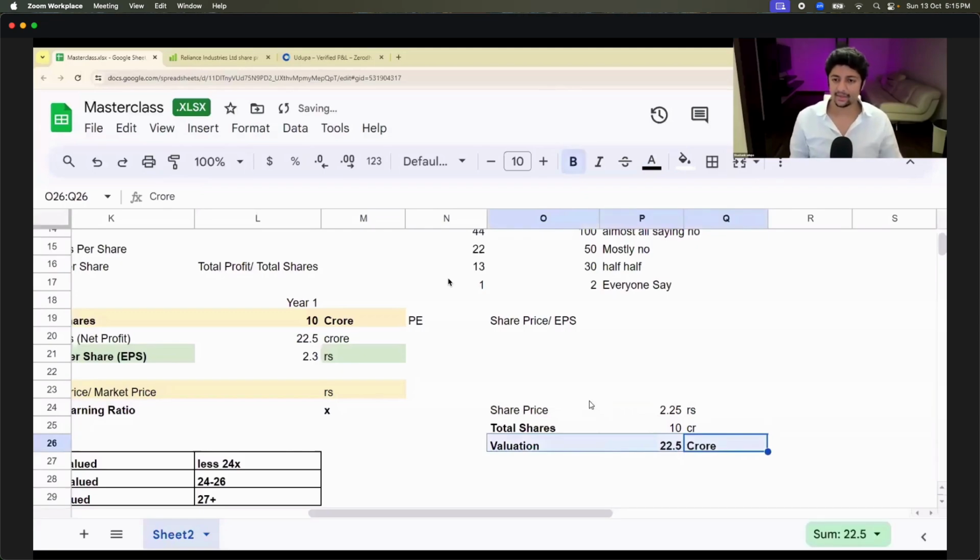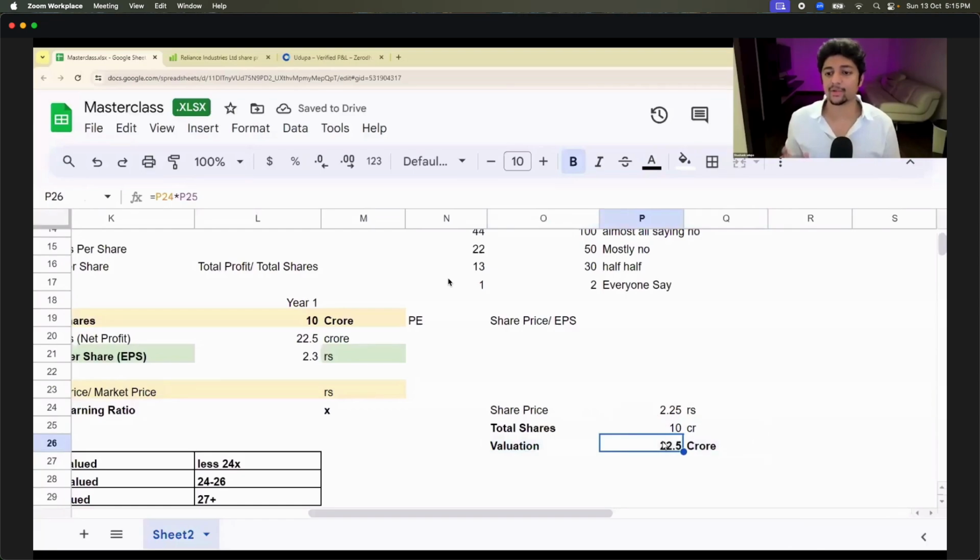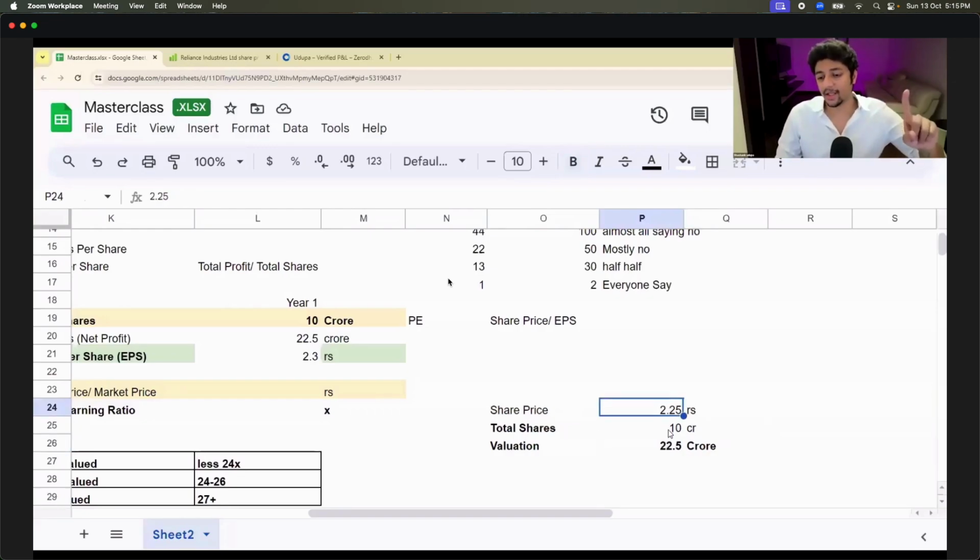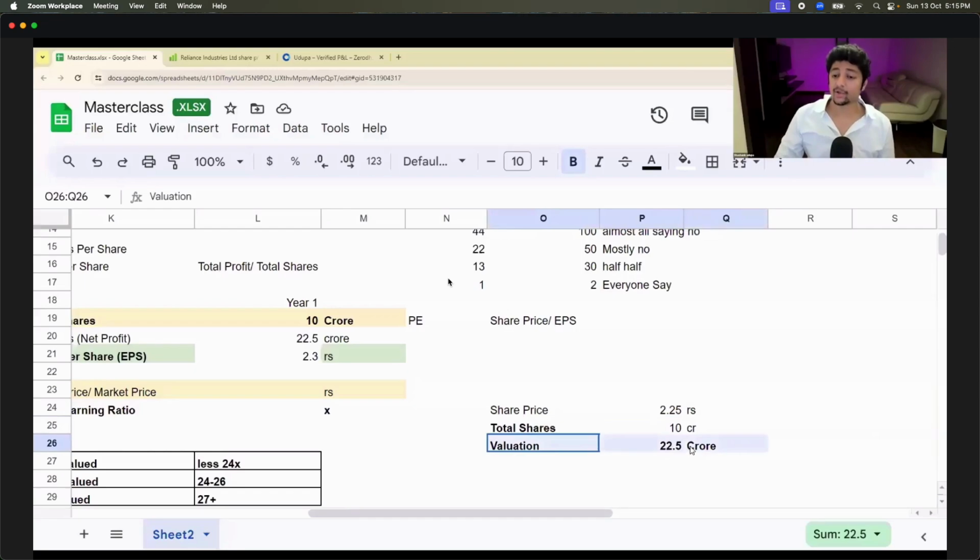Is that correct? So if Ratan Tata wants to buy my company today, it is going to be worth 22.5 crores. Simple. 22.5 crores is what Ratan Tata has to pay. That means he has to pay 2.25 rupees for all the 10 crore shares that are there. Out of that, 7 crores is mine, 3 crores is yours. So you get 2.25 into 3 crores. I get 2.25 into 7 crores. And this is the valuation. Now, do you know what this valuation is also called in the market? Do you know what this is called?